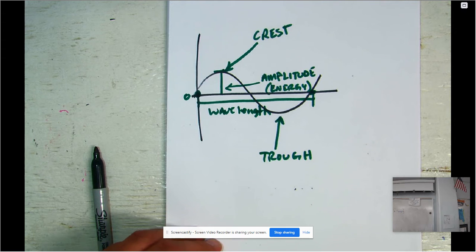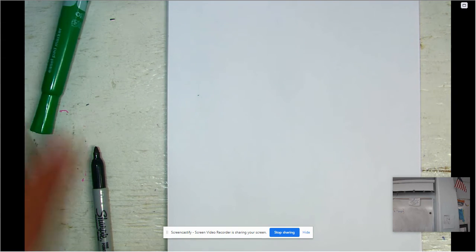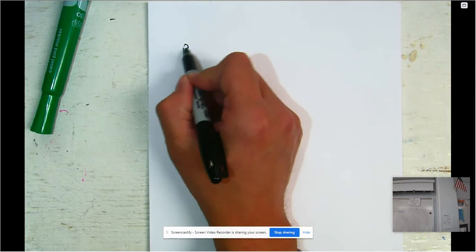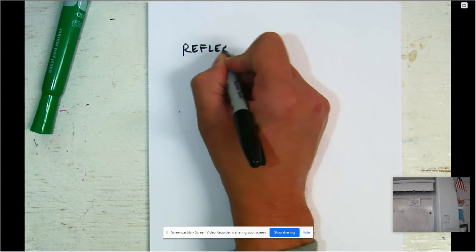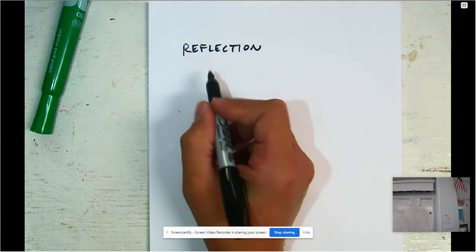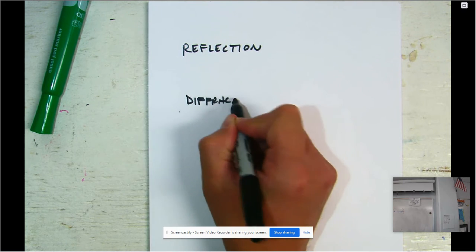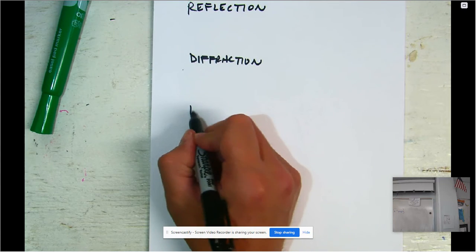All right. So let's take a look at some characteristics of waves. We have reflection, we have diffraction, we have interference.